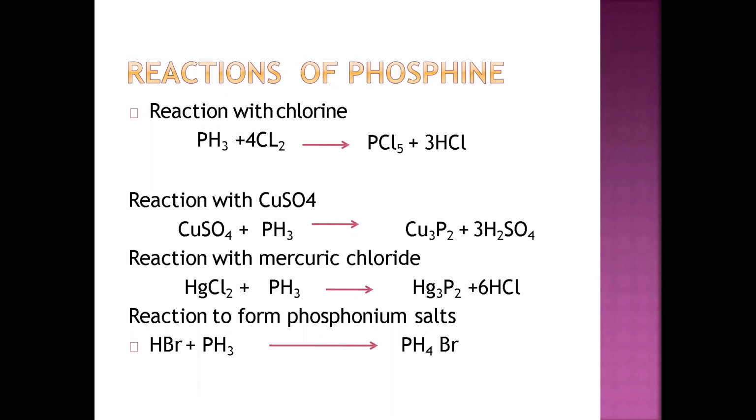Reaction to form phosphonium salt. If you want to form a phosphonium salt, then you have to react it with HBr, and at that time phosphonium bromide, PH4Br, will be obtained. So they have explained how the reactions take place.